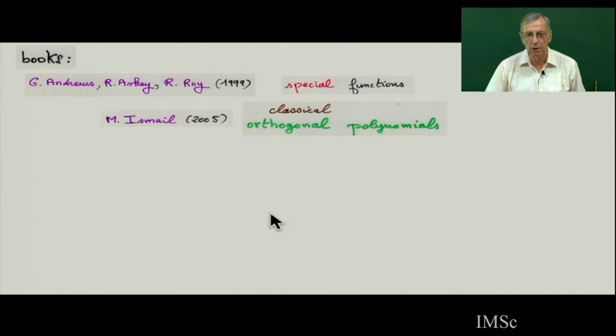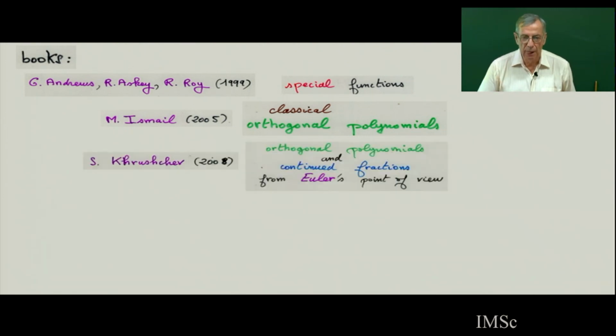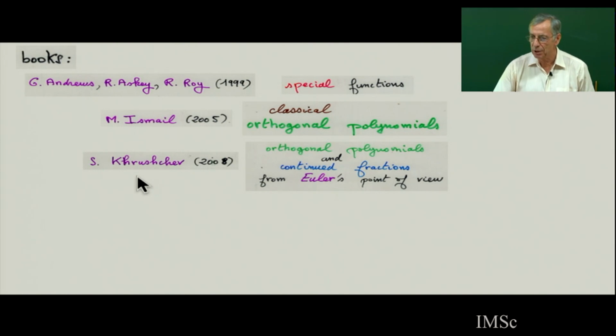And then there is also the book of Ismail called Classical Orthogonal Polynomials. Then another book, by Khrushchev, not the famous Khrushchev.